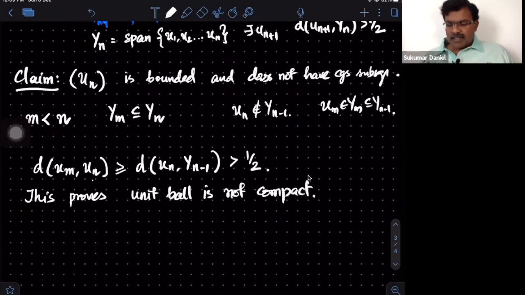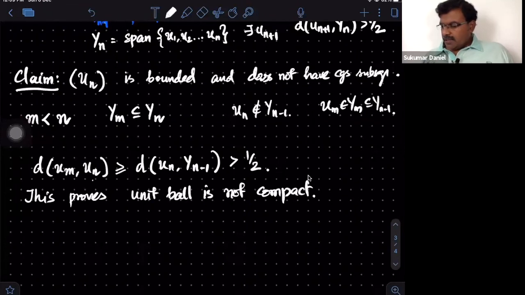Recollect the equivalent statement that we made about local compactness: the unit ball is compact if and only if the space is finite dimensional. Here we are saying if it is infinite dimensional, its unit ball is not compact. It's a rephrasing of the same statement, of course.